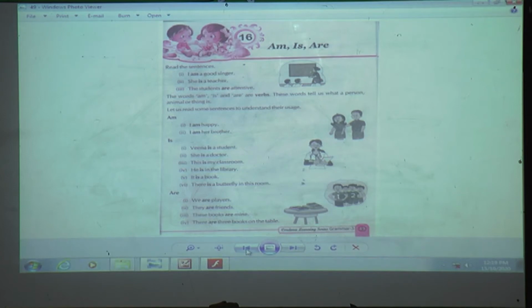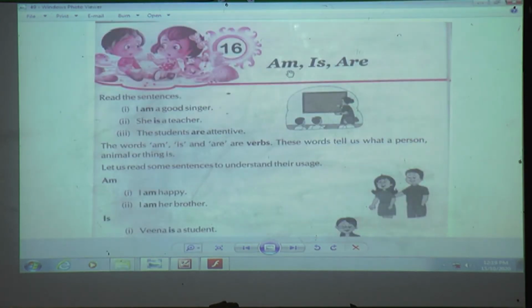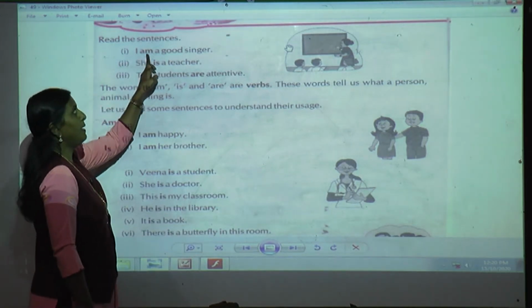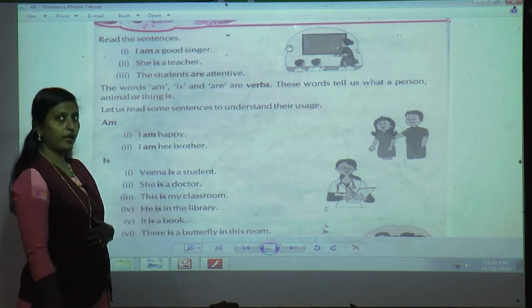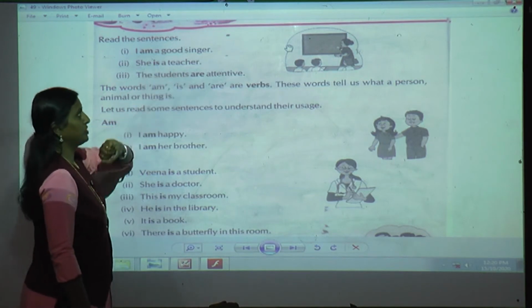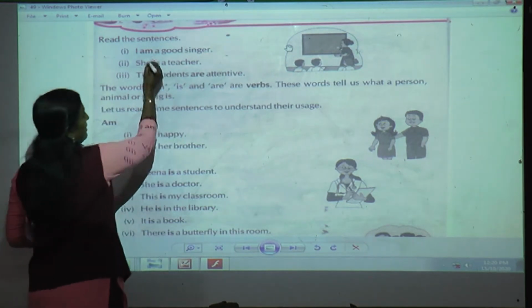Take out page number 49, lesson number 16. Ready, students? I think these three words are familiar to you: am, is, are. Now read the sentences. Can you see these three sentences? I am a good singer. She is a teacher. The students are attentive. Now what words are bold over here?